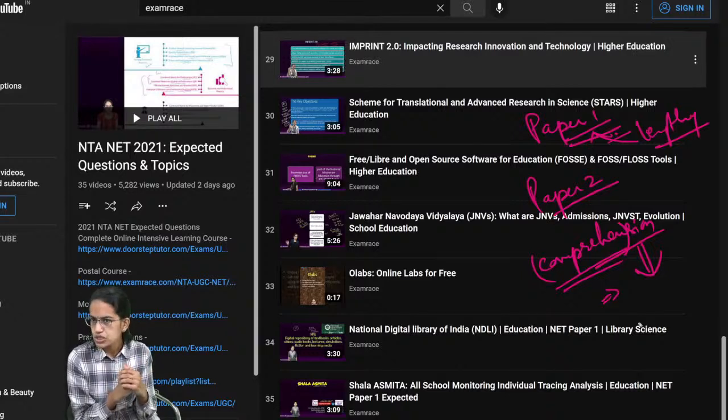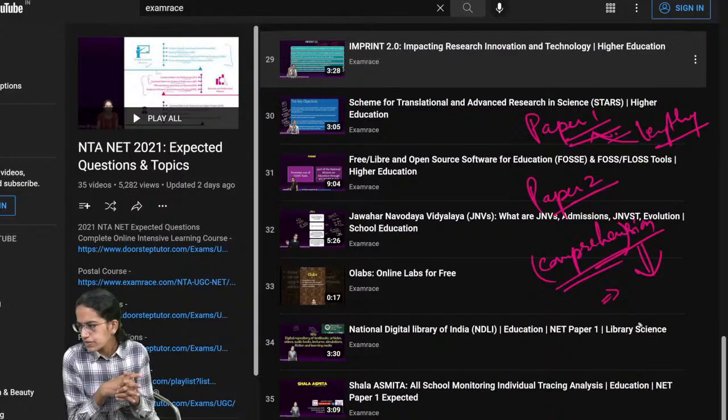Probably the kind of questions are very similar to what are asked in UGC, and a little of numerical questions are there specifically for your JNU entrance examination. Applied questions and research based questions are there, which are basically statistical or numerical, we can say. So those have to be covered.